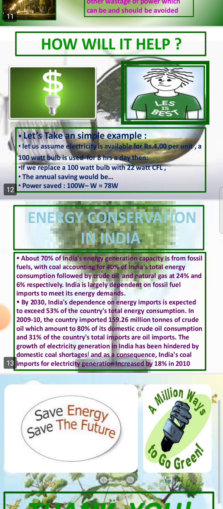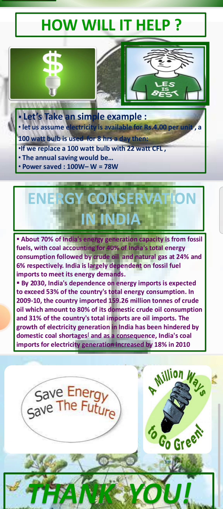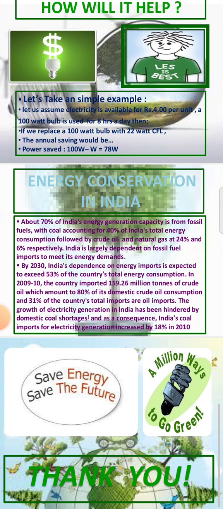Then energy conservation in India. About 70% of Indian energy generation capacity is from fossil fuels, with coal accounting for 40% of India's total energy consumption, followed by crude oil and natural gas at 24% and 6% respectively. India is largely dependent on fossil fuel imports to meet its energy demands. By 2030, India's dependence on energy imports is expected to exceed 53% of the country's total energy consumption.